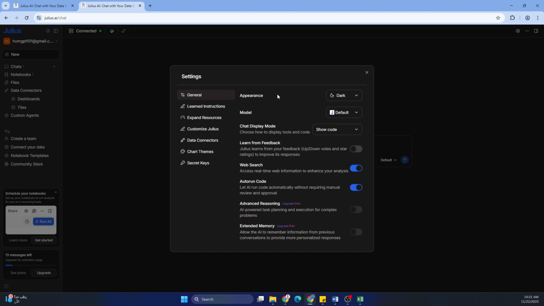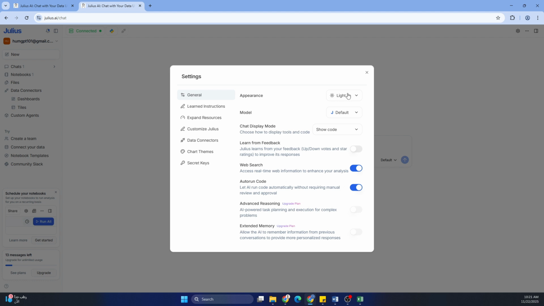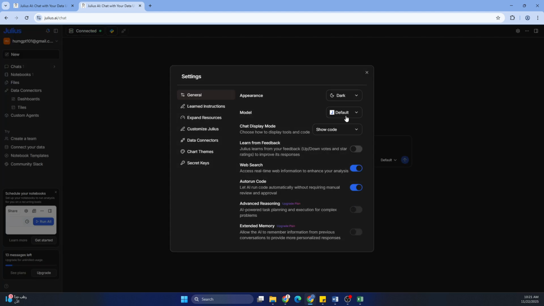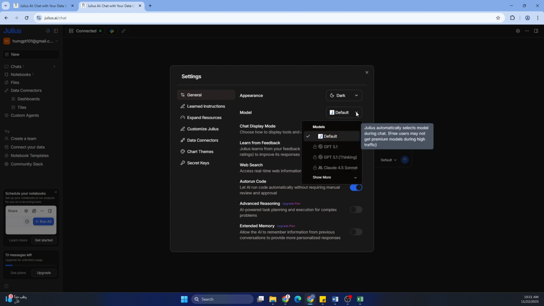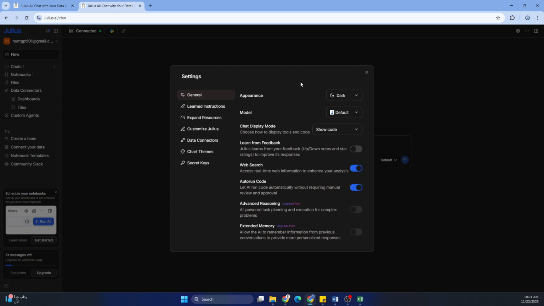The general, the appearance, usually under the settings. For me, I like dark, but if you want to go light, you can do that. I'll keep dark. If you have a specific model, for now you cannot change it because you are not upgraded. And please know that you'll have a limited number of messages or analyses to run in Julius AI.